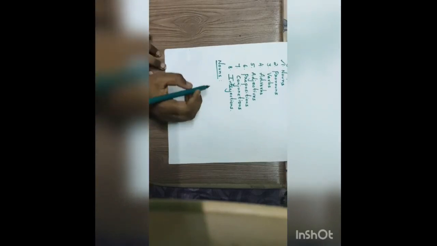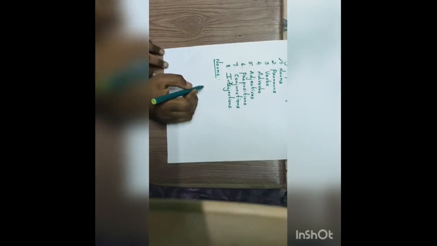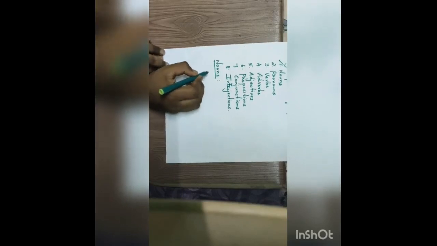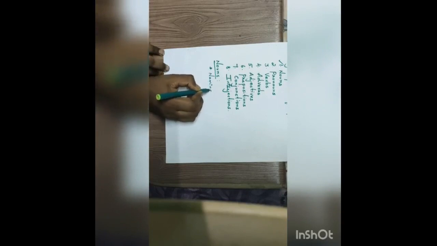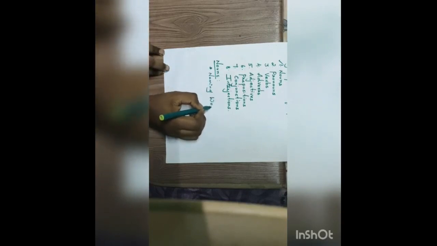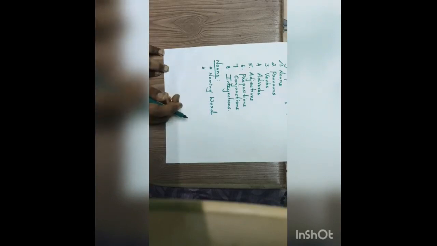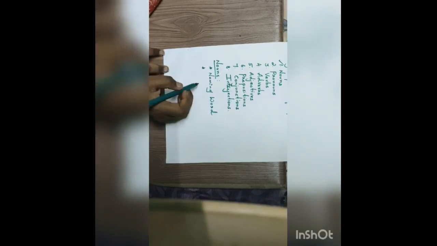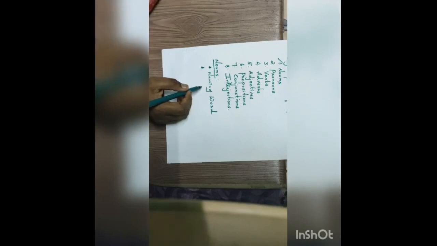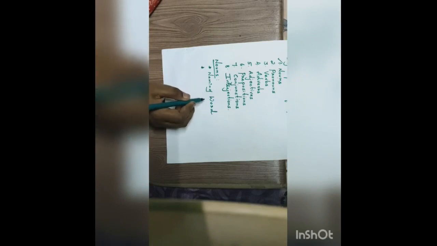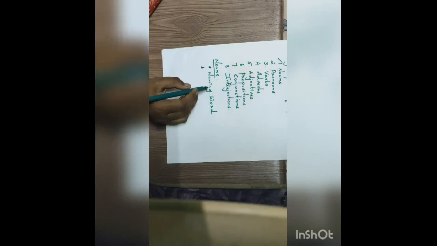Actually, a noun is a naming word. What is a noun?